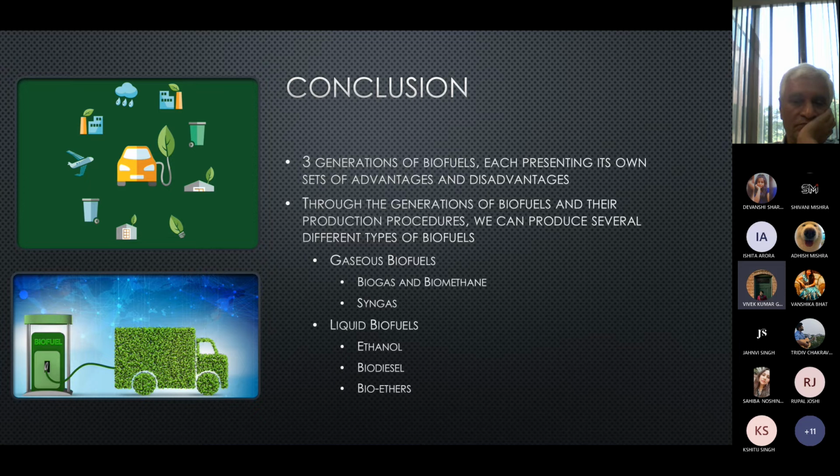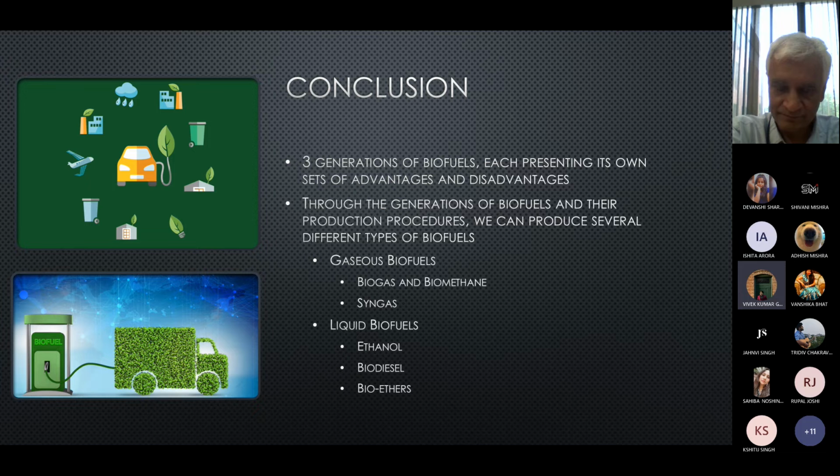Yes, so now just moving on to the conclusion. Basically, throughout our presentation, we've looked at the 3 generations of biofuels, and we saw that each generation provides its own set of advantages as well as disadvantages. Now, when we look at generations of biofuels, we see that through the use of the first, second, and third generations of biofuel and their production procedures, we can produce different types of biofuels, and a lot of the biofuels can be produced using either 2 or 3 of the different biofuel generation procedures.